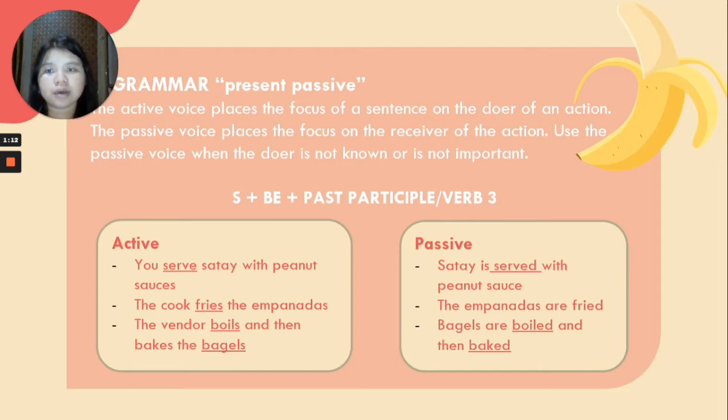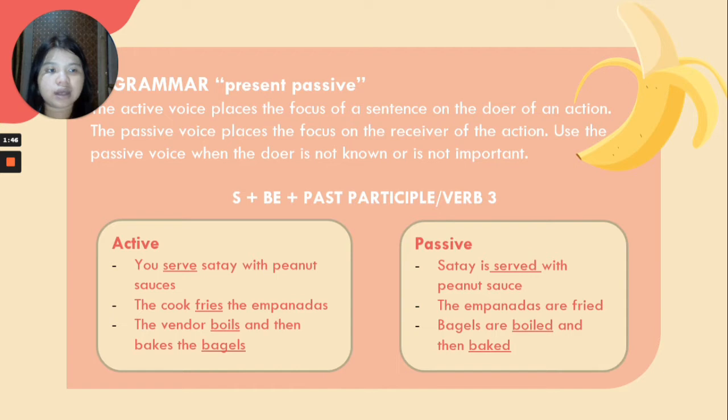Next, we will learn about the grammar present passive. The active voice places the focus of a sentence on the doer of an action. The passive voice places the focus on the receiver of the action. Use the passive voice when the doer is not known or is not important. The formula is subject plus be plus past participle, verb 3.